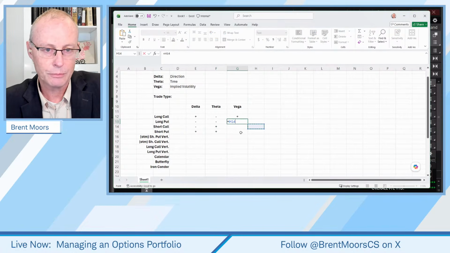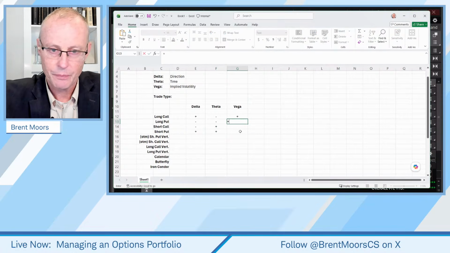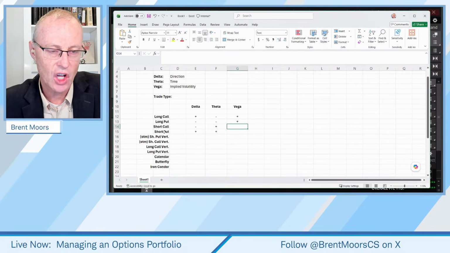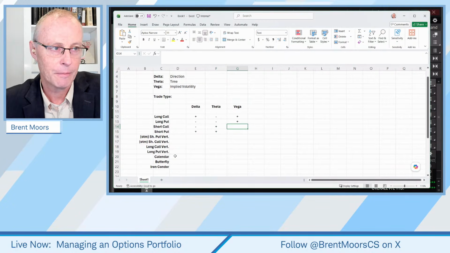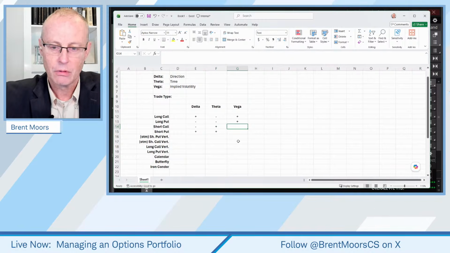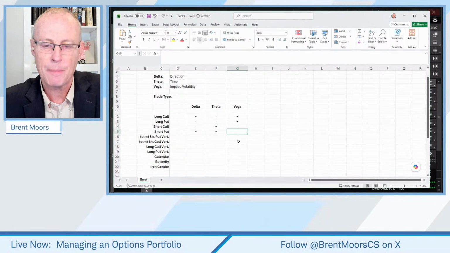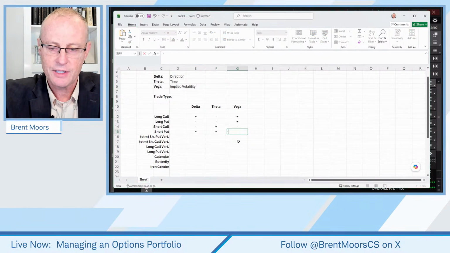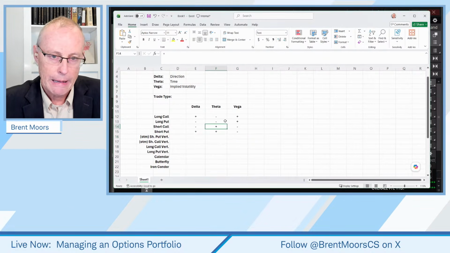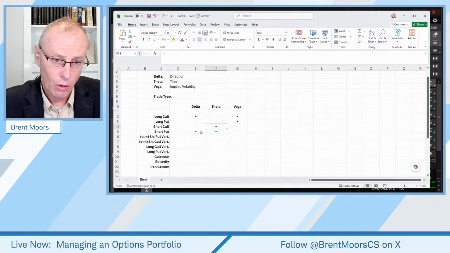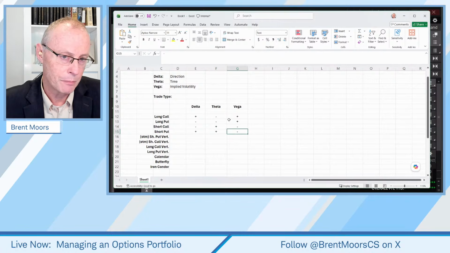That's just for these single option trades. That doesn't hold for all option trades there, okay? And so short calls, negative vega. That means if implied volatility goes up, it works against you. Short puts, negative vega. So hopefully this isn't brand new information to you, but maybe a good review.